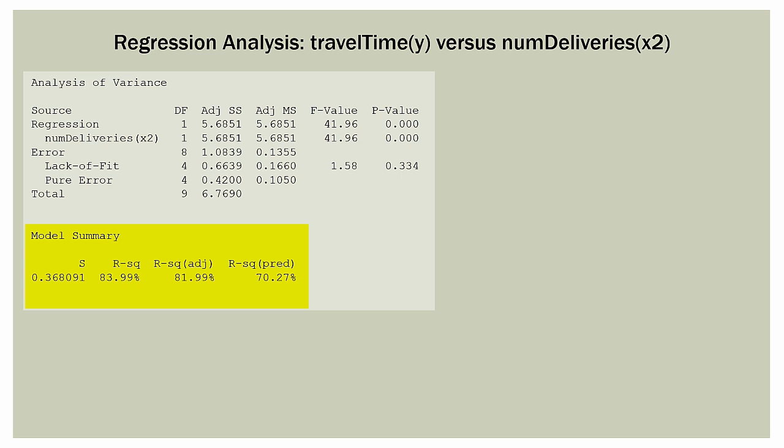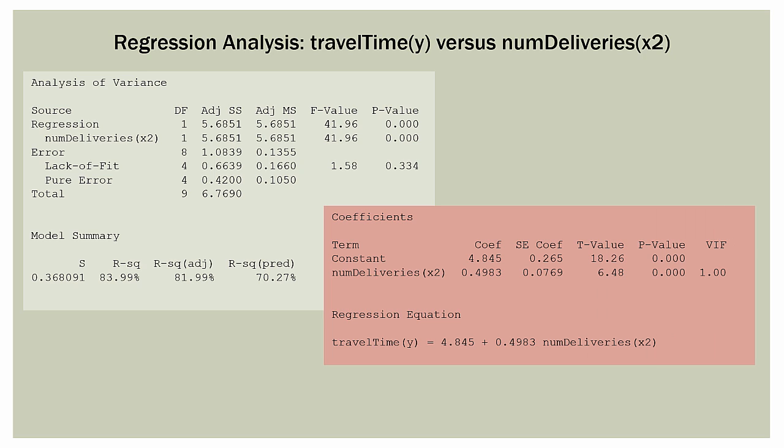Now at the bottom, we have the model summary. S is the same thing as the standard error of the regression that we had in Excel. Here it's 0.368091. Then again, we have R squared, R squared adjusted, and in this case, R squared predicted. This is an addition that Minitab gives us. R squared predicted is basically how well our model does at predicting additional data points. We'll talk about that more as we go, but R squared is really about predictive power.